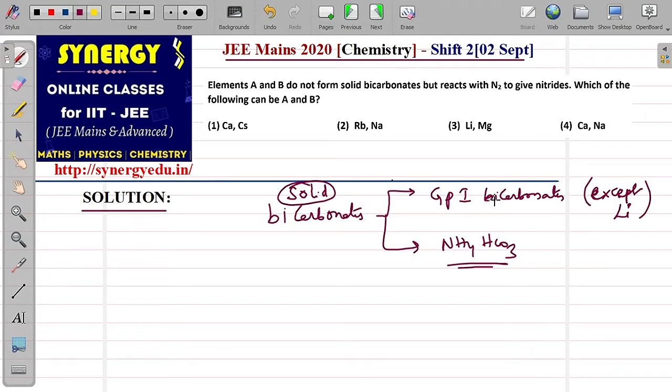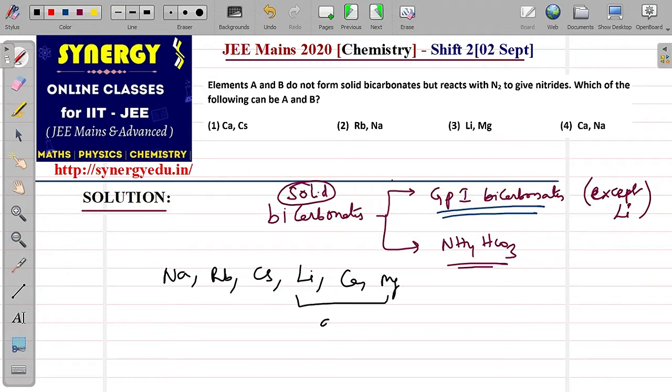Now in the options, solid bicarbonates can be exhibited by group 1 elements. Magnesium, I already mentioned, cannot exhibit solid bicarbonate, and calcium also does not. So if you see the options, sodium is given, rubidium is given, cesium is given, lithium is given, calcium and magnesium is given. Now, which do not form solid bicarbonates? These will not form, so the rest three can form.